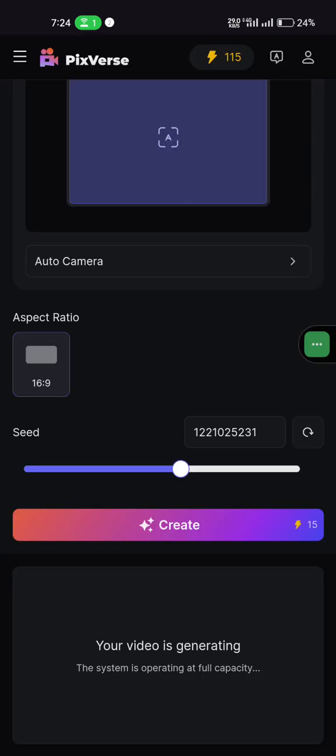Okay, while it's still trying to generate, I forgot to mention aspect ratio. This one by default is always in 16 by 9. This is widescreen. This is YouTube resolution. So this is what it creates. It doesn't create a box, as in, is it 11 by 9. It doesn't create 11 by 9, just 16 by 9. It doesn't create portrait. So this is what it creates. It's only for YouTube, though during editing, you can crop it and make it suitable for portrait format for other platforms like TikTok and the rest. Or you can still leave it as a YouTube aspect ratio and post it on your TikTok and Facebook. It still works.